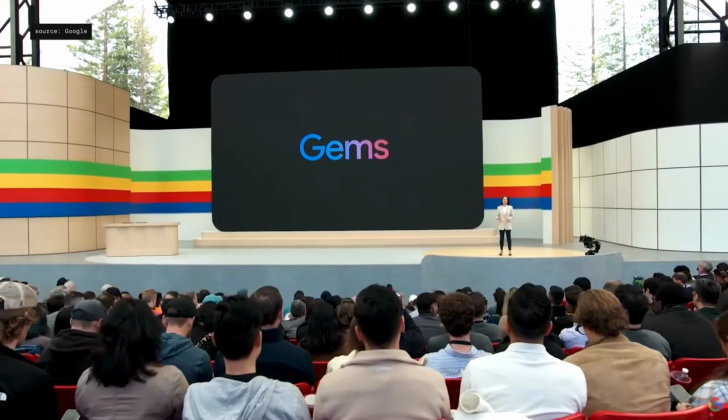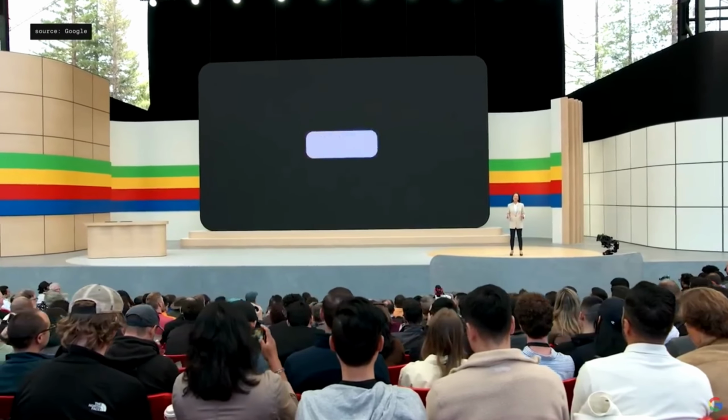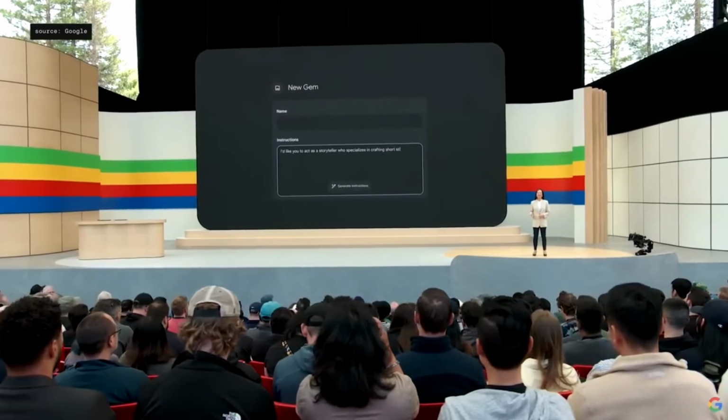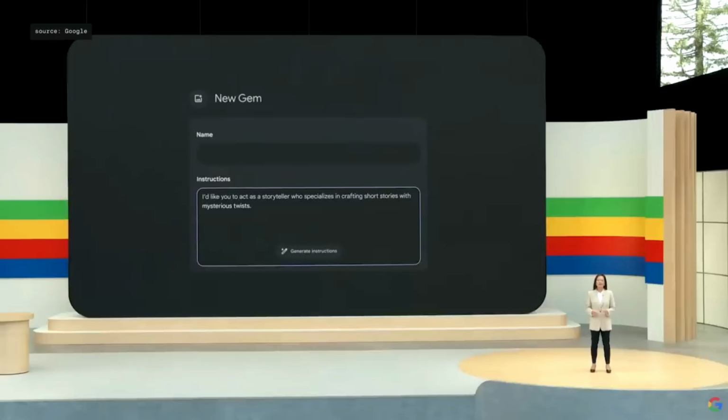Just tap to create a gem, write your instructions once, and come back whenever you need it. For example, here's a gem that I created that acts as a personal writing coach. It specializes in short stories with mysterious twists, and it even builds on the story drafts in my Google Drive. Gems will roll out in the coming months.